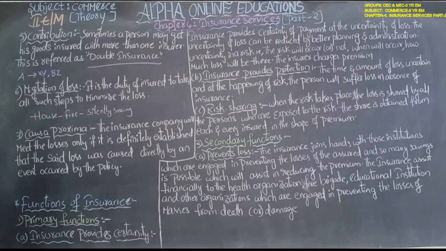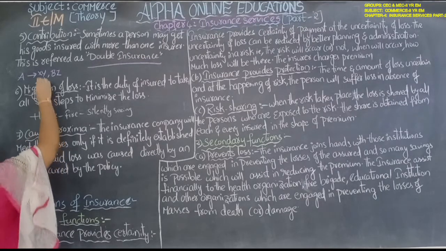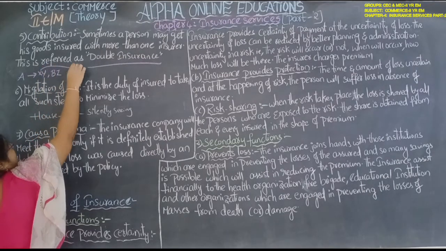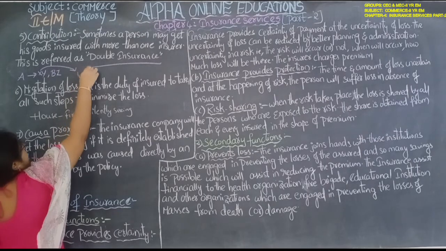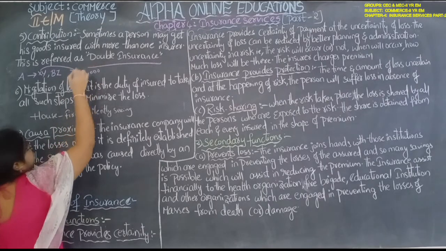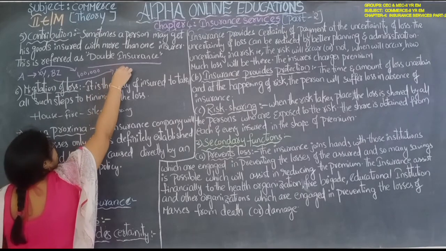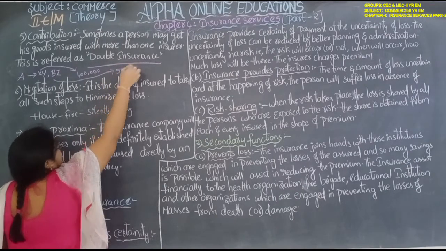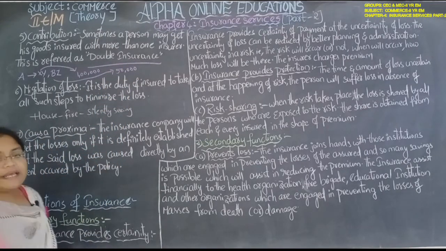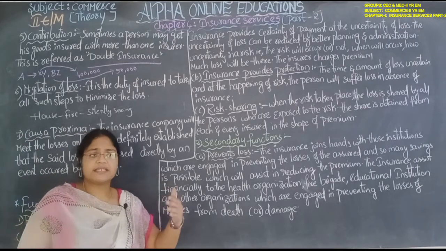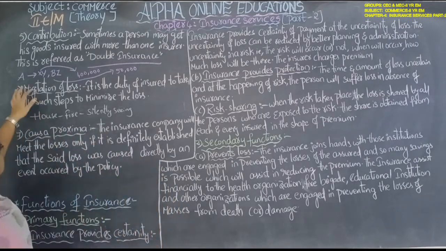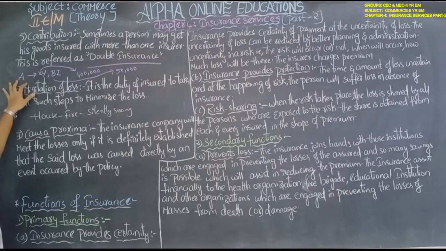Now for example, he takes an insurance of 1 lakh rupees with XY company, and with BZ company he takes an insurance policy of 50,000 rupees. Suppose he has taken the insurance for a house.